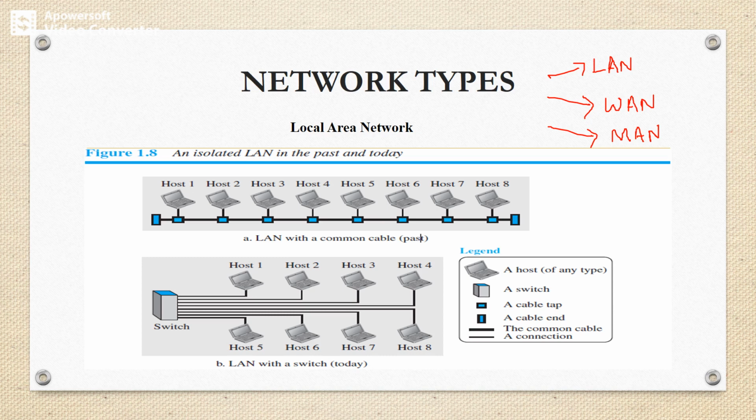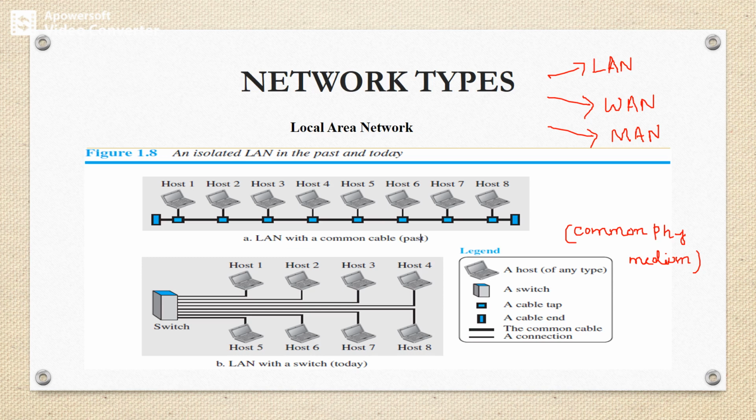We can see that a LAN enables stations to communicate directly using a common physical medium. In the case of LAN, there will be a common physical medium. Using this common physical medium, the devices can communicate with each other.